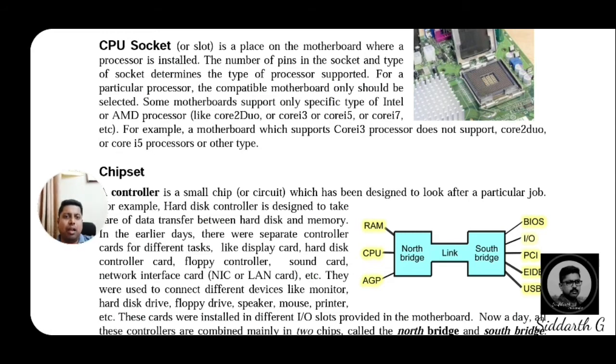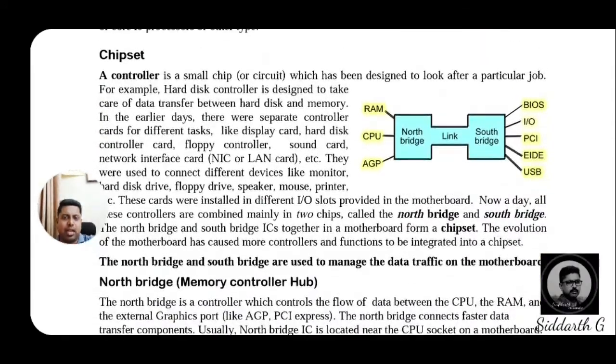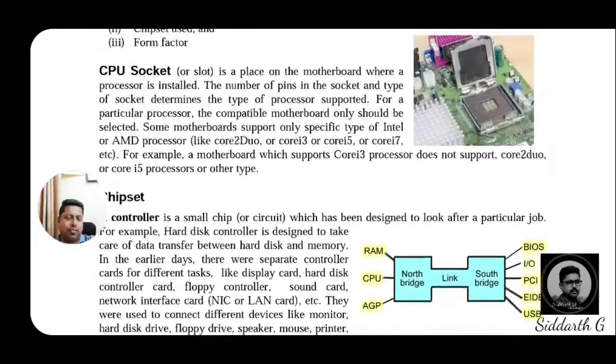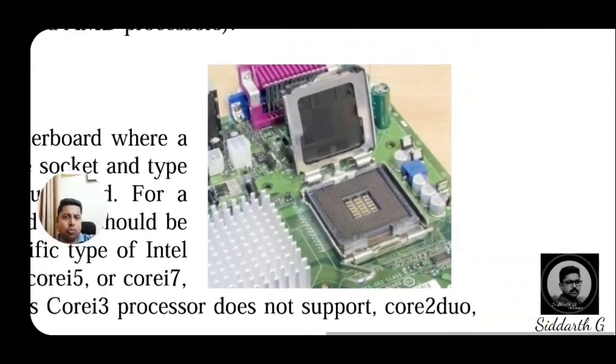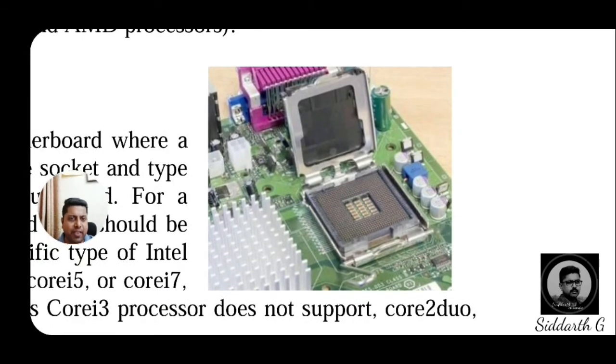Before going to the second characteristic, if you observe the diagram, dear students, it clearly shows the processor socket.